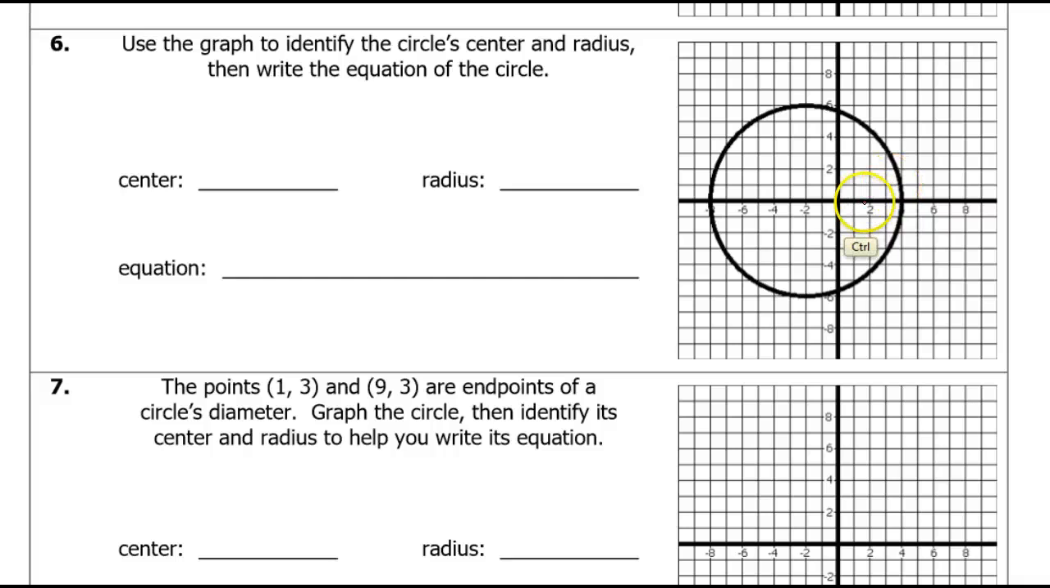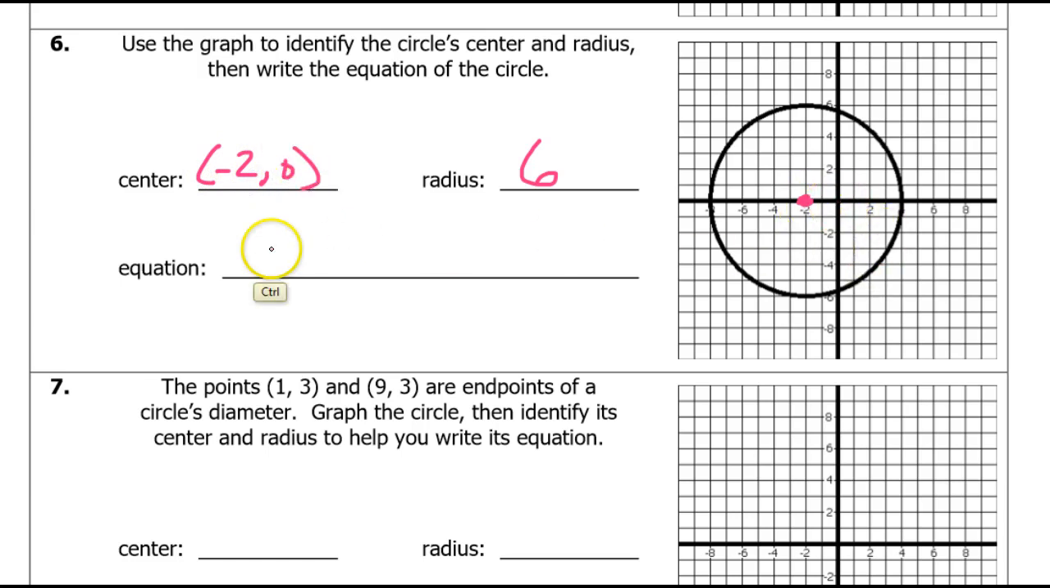Easiest homework ever. All right, it looks like the center is going to be right here, but let me do some counting. 1, 2, 3, 4, 5, 6. Yep, that's the center, and by the way, all that counting reveals to me that the radius is 6. The center is at -2, 0.